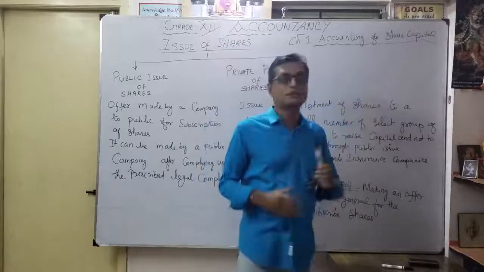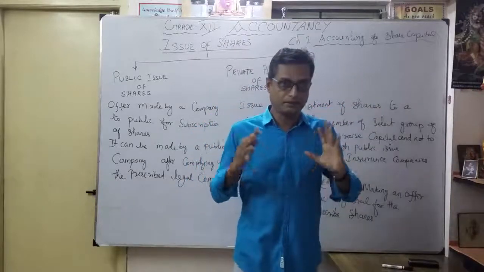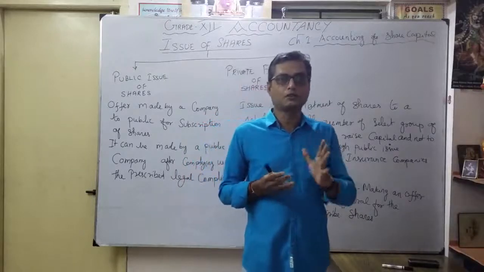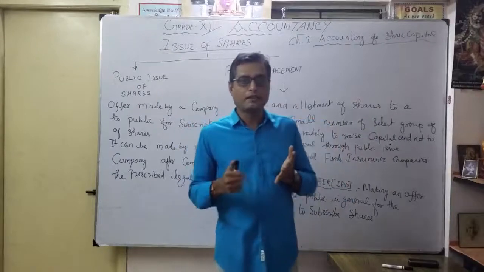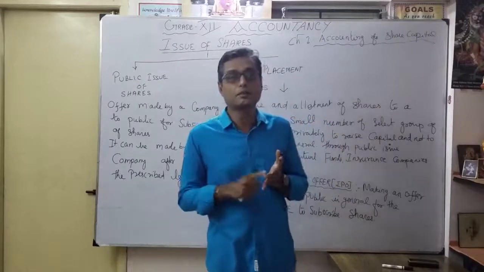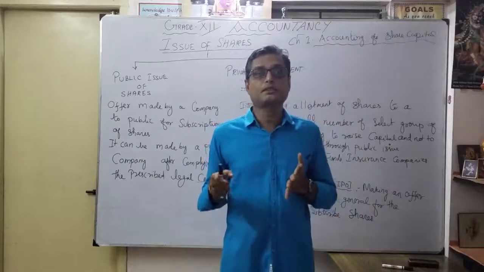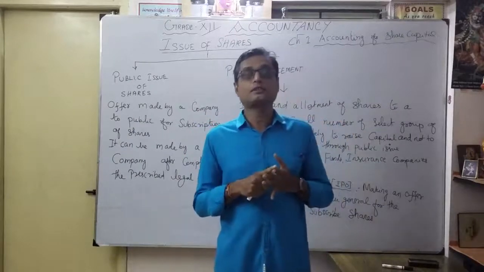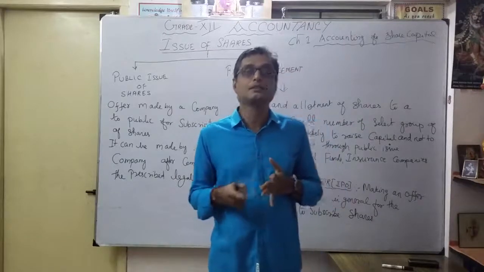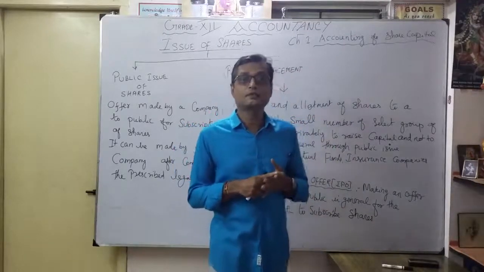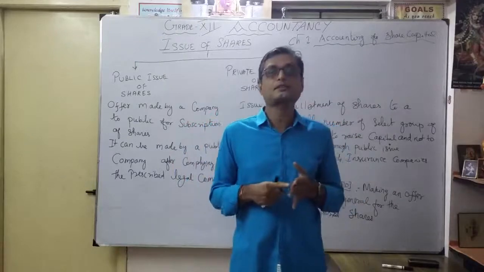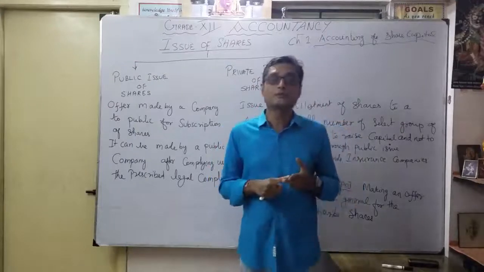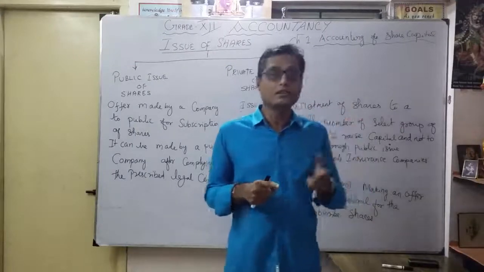In the last 3 videos, we discussed what is the meaning of a company, the difference between partnership and company, and the kinds of company. Then the differences between one person company, private company and public company, the meaning of prospectus, and minimum subscription. And it's very important, the difference between all the 3 companies, correct?